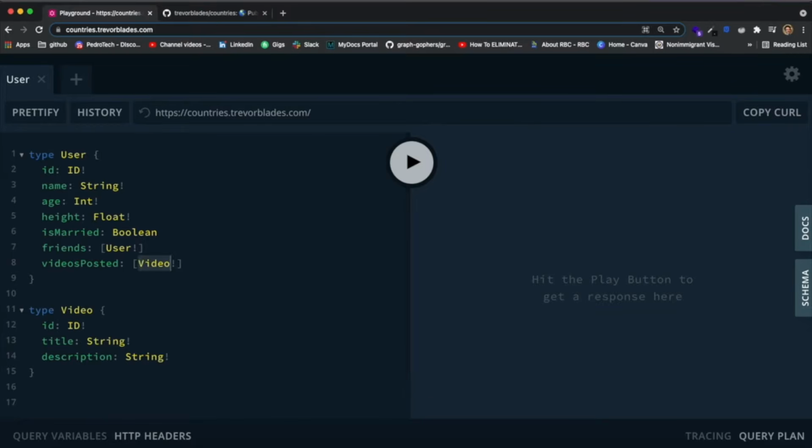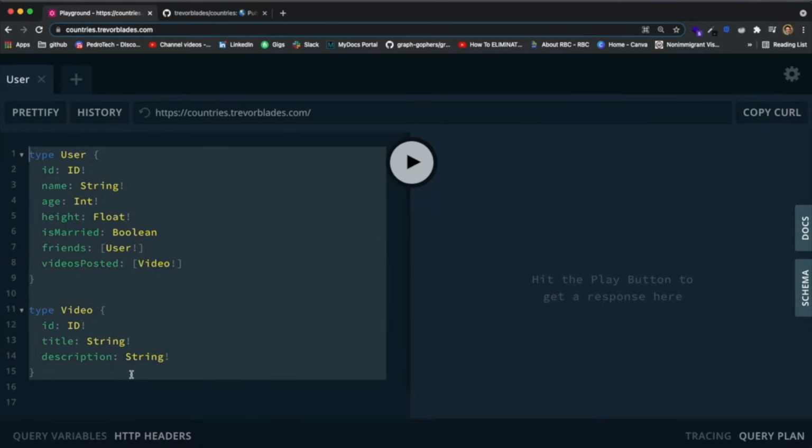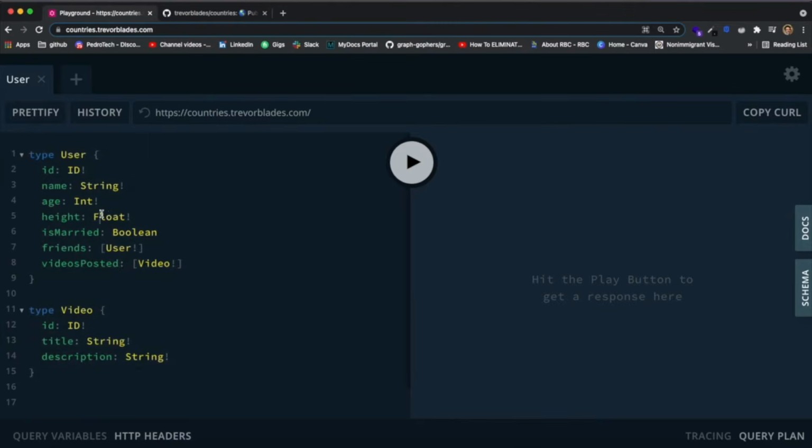So you are probably getting the gist of a bit of how the language works, a bit of the basic types. By the way, types, I've used this word in this video. We call them scalars, the types that are already primitive to GraphQL. So the 5 ones that I mentioned previously, we call them scalars because they are not actually a type composed of fields, but you can create your own scalars if you want to, and we're going to talk about that later on in the series as well.